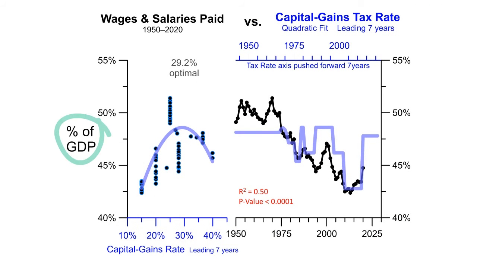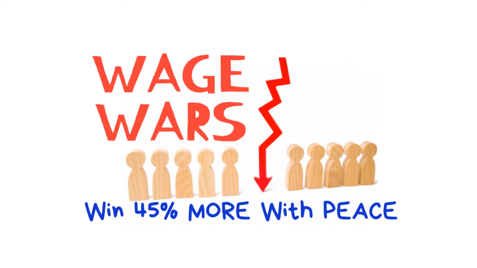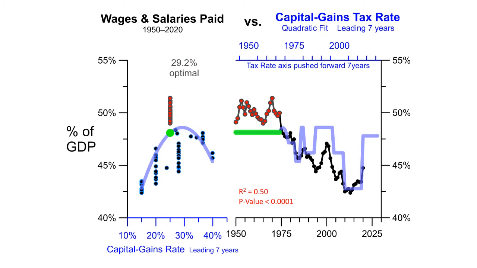Workers' share of the economic pie also benefits from a capital gains rate that is just right. Worker pay is sticky. It takes about 7 years for wages to fully adjust to a tax change. If you want to see why the capital gains rate underestimates pay here and overestimates here, you could watch my Wage Wars video. The 25% tax rate corresponded with workers getting half the pie.